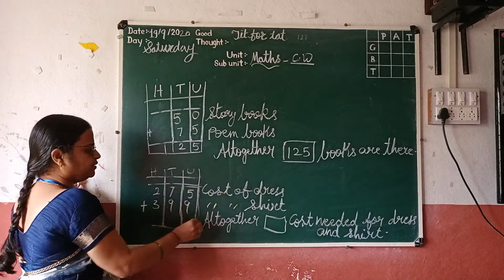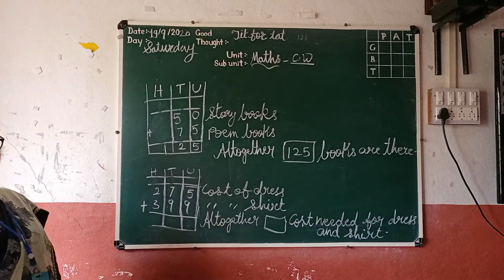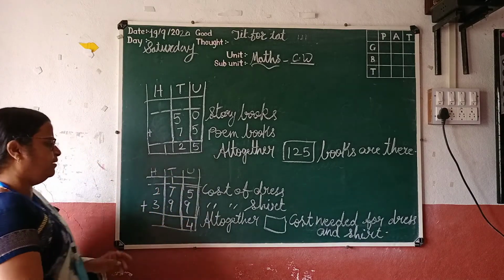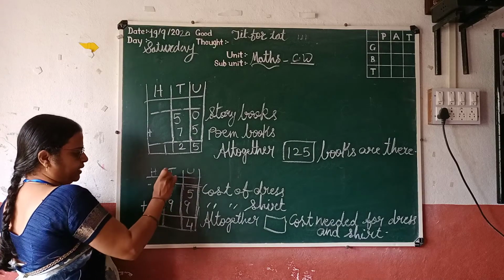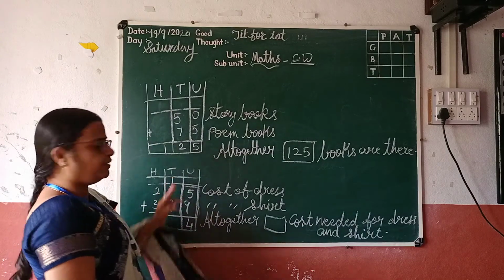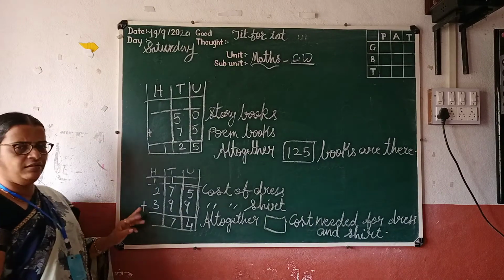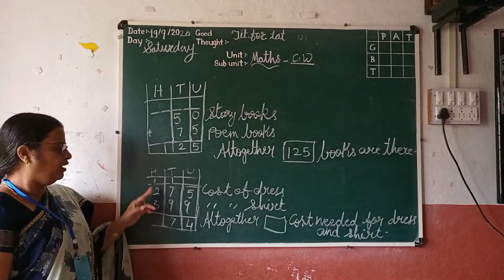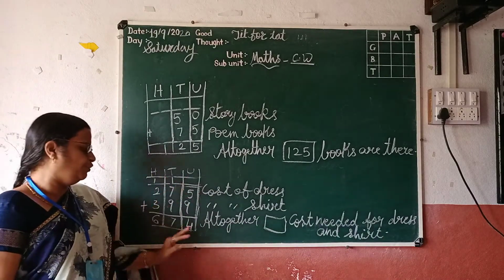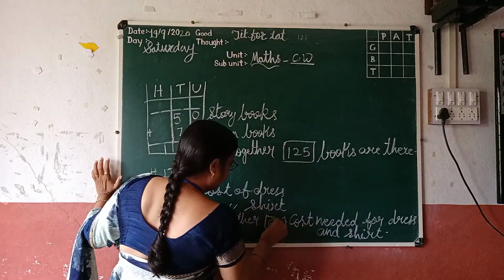So in the unit column, 9 plus 5, how many? 14. Carry 1 here. In the tens column, 7 tens plus 9 tens, how many? 16. 16 plus 1, 17. Carry 1 here. So in the hundreds column, 2 plus 3, 200 plus 300 is 500, plus 1, here it is 600. So 600, 7 tens, 4 units. So 674. So here it is 674.